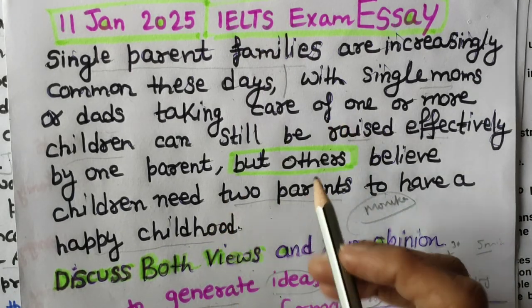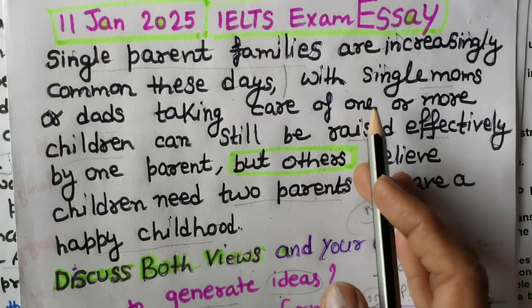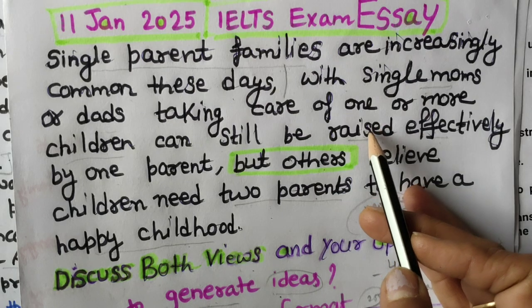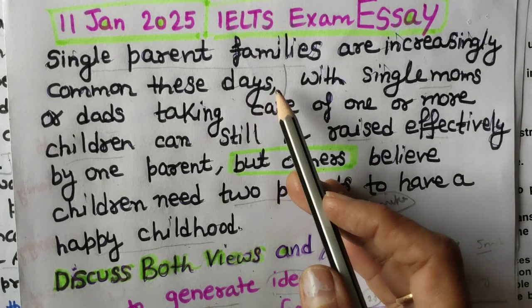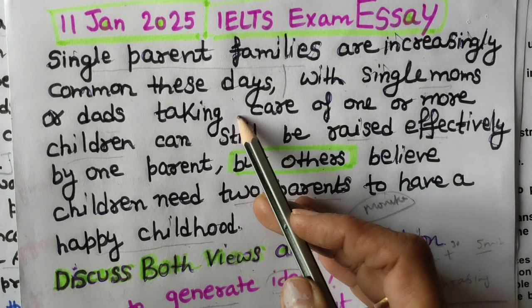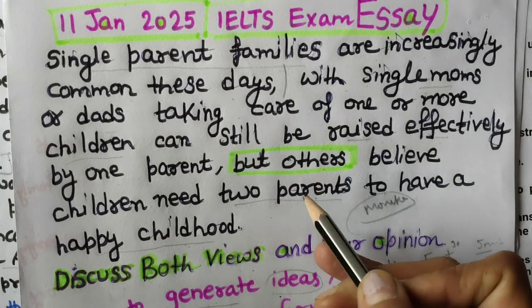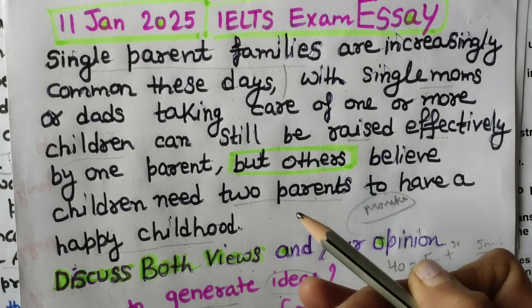Okay, so both the topics are the same. They are talking about a child raised effectively, like a single father or mother can do it, or both the parents can do it. Which is the better environment for a child, that we need to tell.